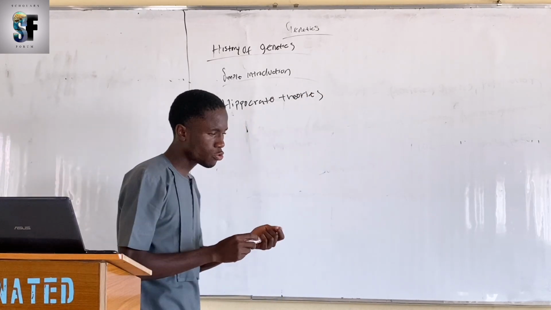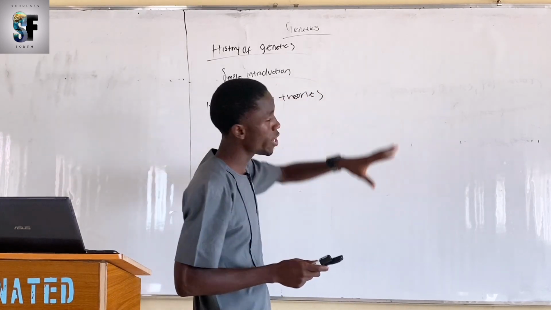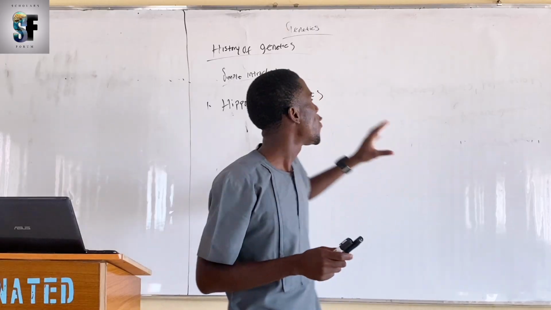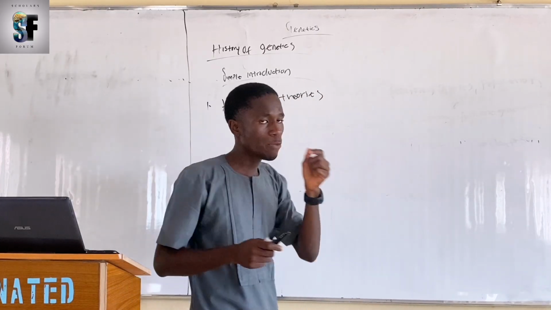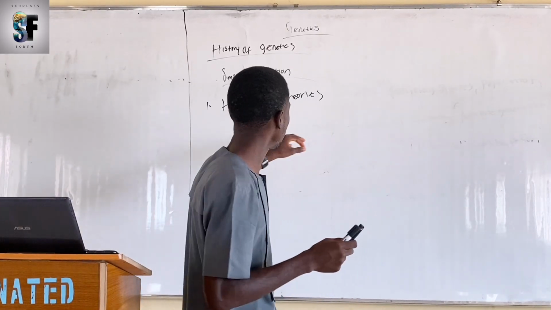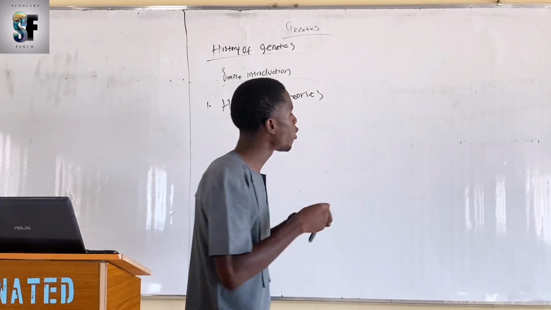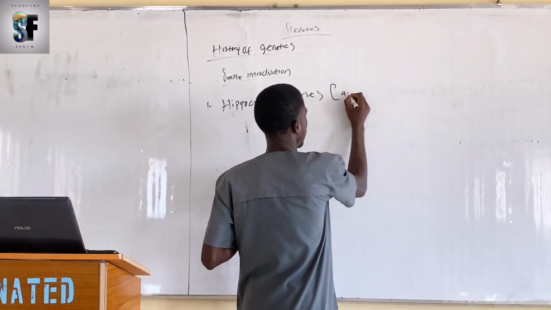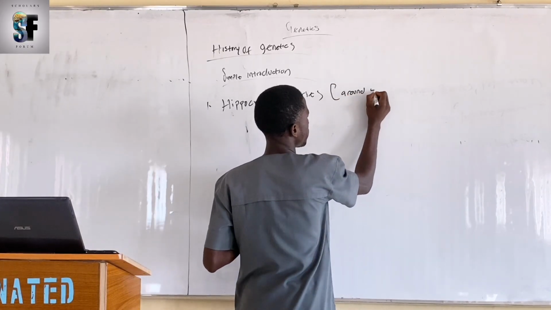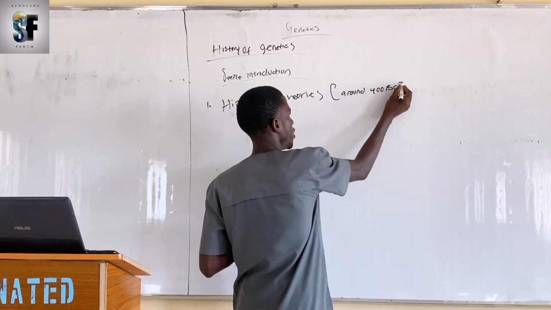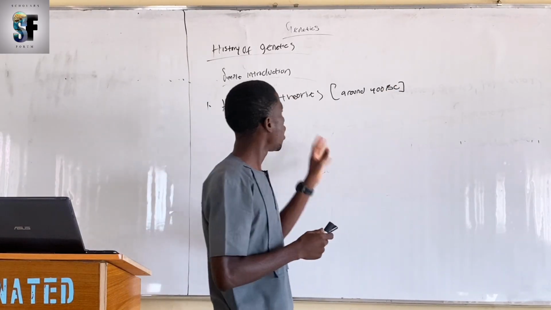Some of the earliest theories of heredity. Number one, we have the Hippocrates theory, around 400 BC. That is before Christ, right? Yes, around 400 BC.